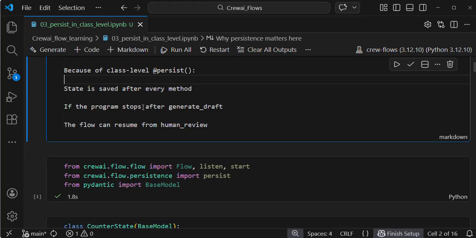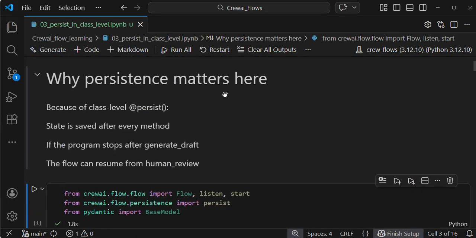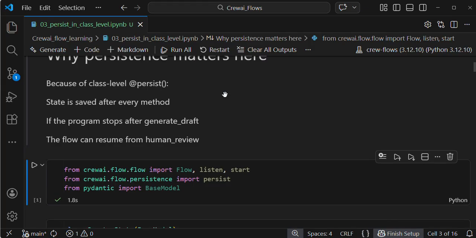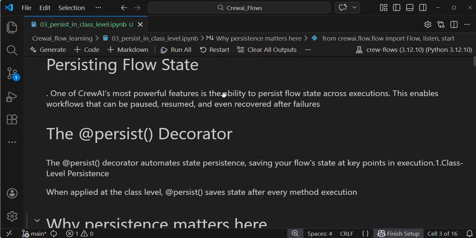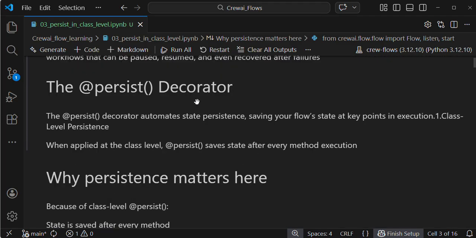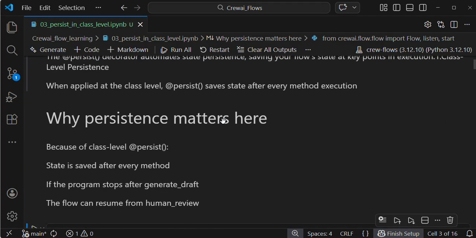The second case is if the program stops after it generates a draft, and then the flow can resume for a human review case. For all these use cases, we need to use class level persist. That's the case, simple. I hope you get it.